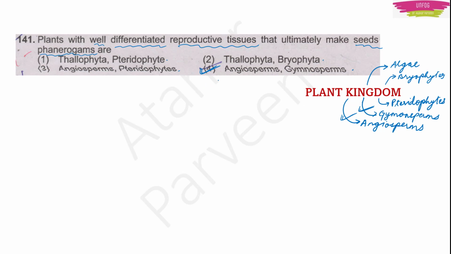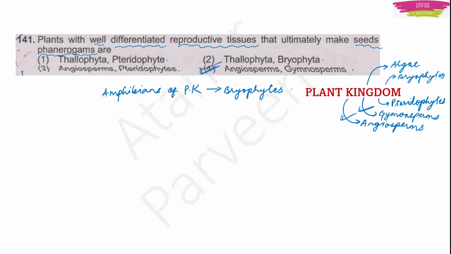Some other questions that can be asked from plant kingdom are: who are known as the amphibians of the plant kingdom? Let's write plant kingdom as PK. Here the amphibians of the plant kingdom are no one but bryophytes.